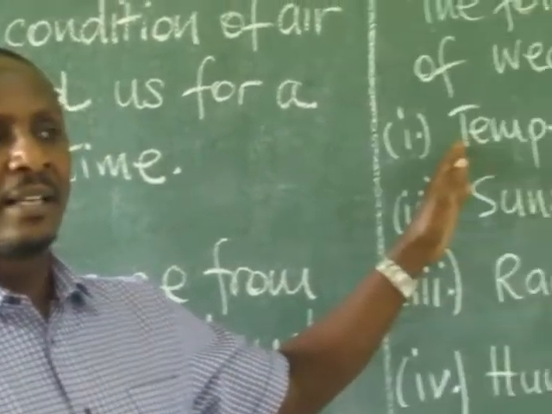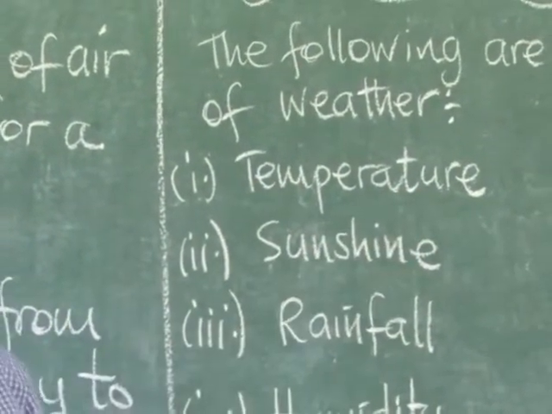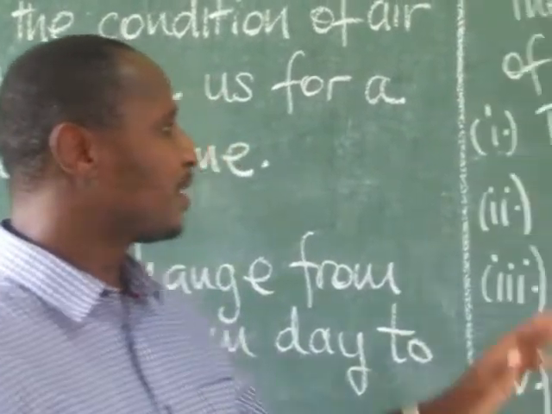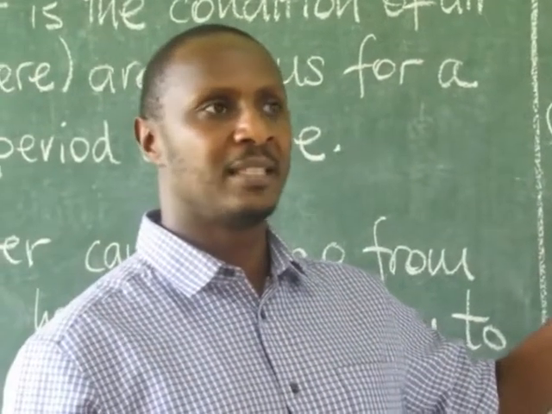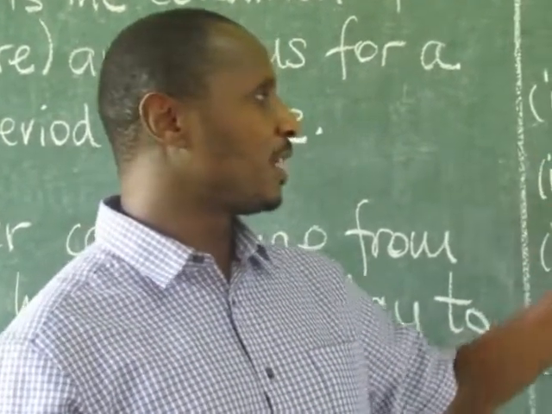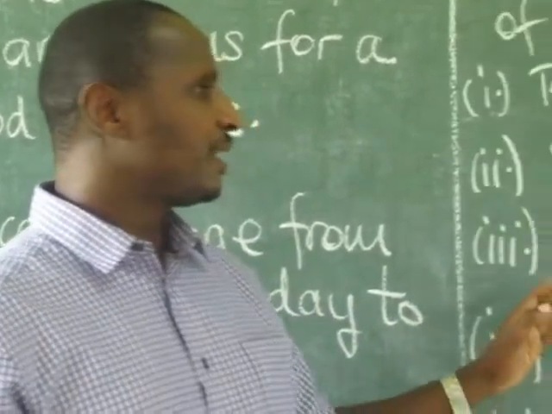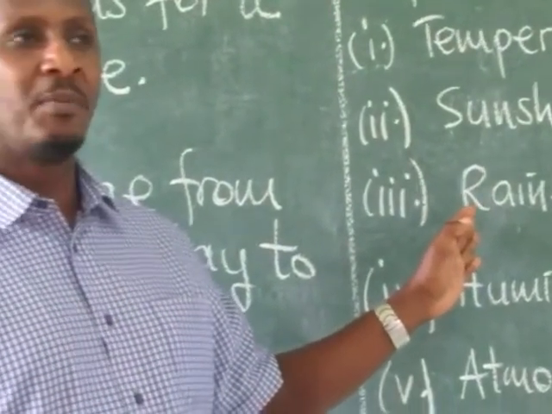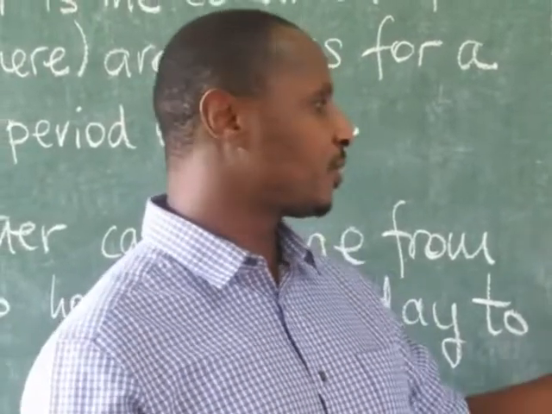Temperature is the condition whereby the weather can be cold or hot. Sunshine can be observed through the sun. We can see the sun rising from the morning to evening, so you can see sunshine throughout the day. Rainfall. This element of weather can be observed when there is formation of clouds which cause rainfall.